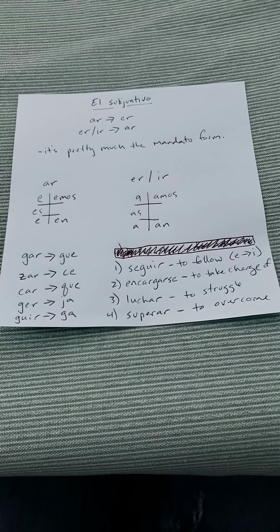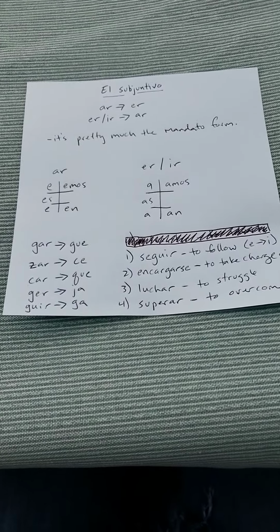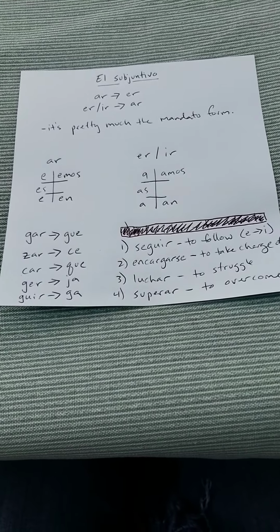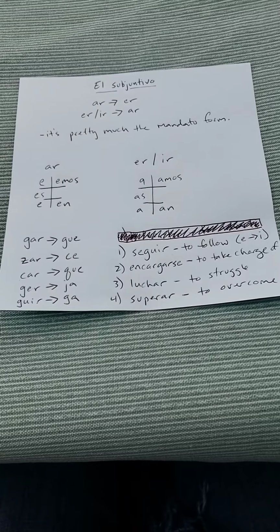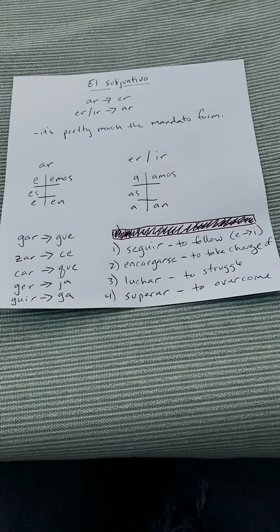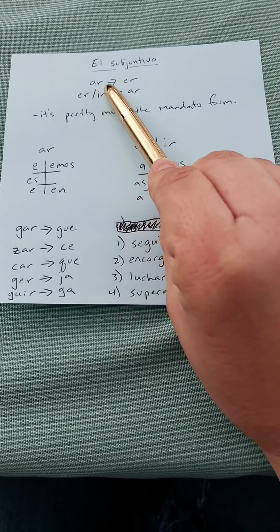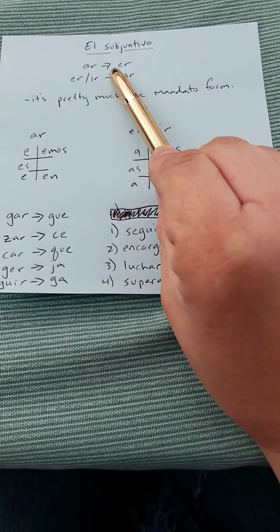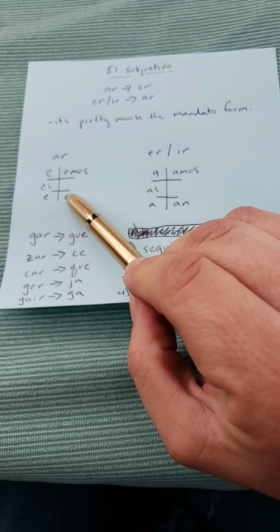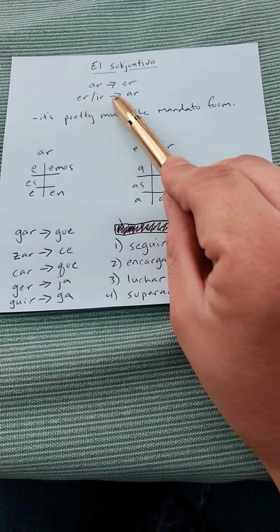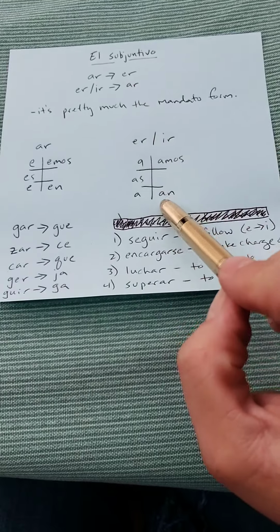Buenas tardes todos. Okay, today's dry erase race game, virtual game, is going to deal with el subjuntivo, just the form. So the main things we want to remember is that our AR verbs basically turn into our ER endings. So these are our AR endings. And then our ER and IR verbs take on the AR endings.